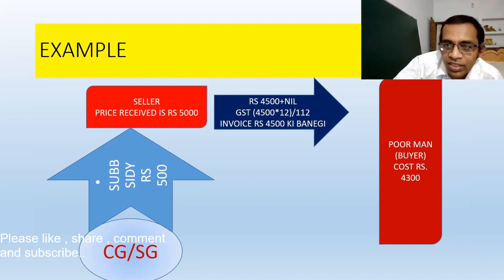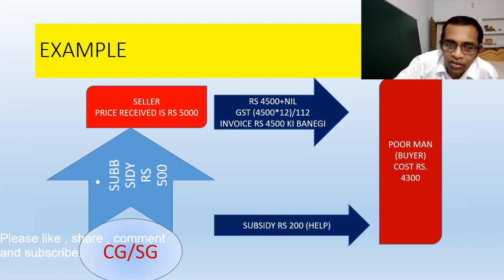So the GST will be calculated on 4,500, and if this transaction value is inclusive of GST, then GST will be arrived at as 4,500 into 12 divided by 112. And we have to make the invoice of rupees 4,500. Although if the central government is giving a subsidy of 200 directly to the poor man, the cost in the hand of the poor man will be 4,300.